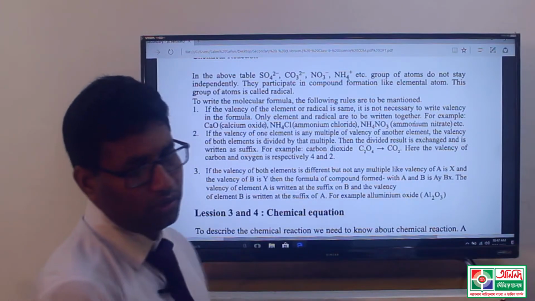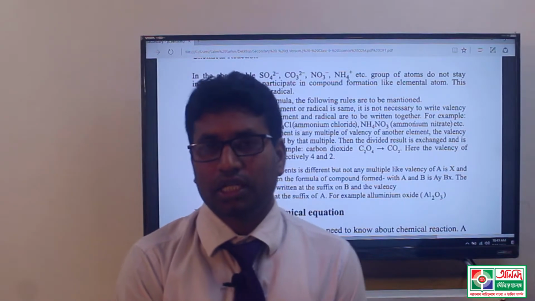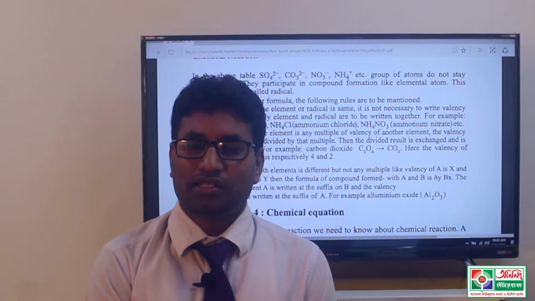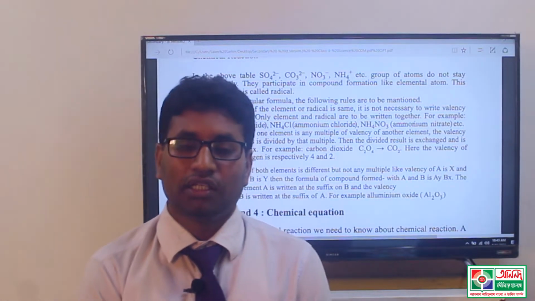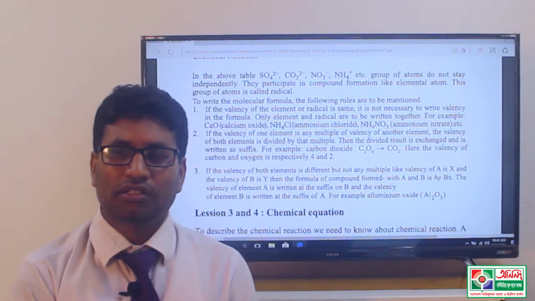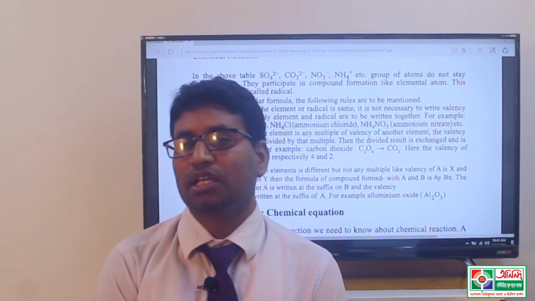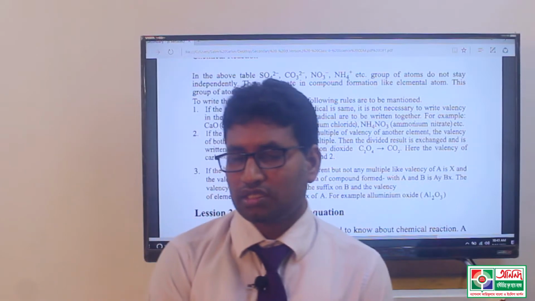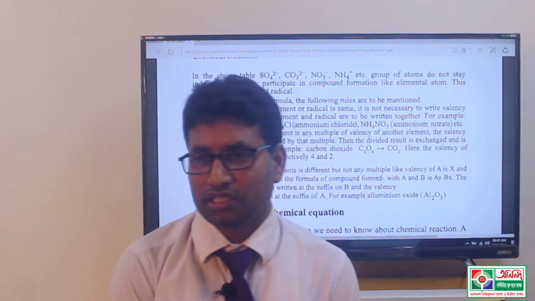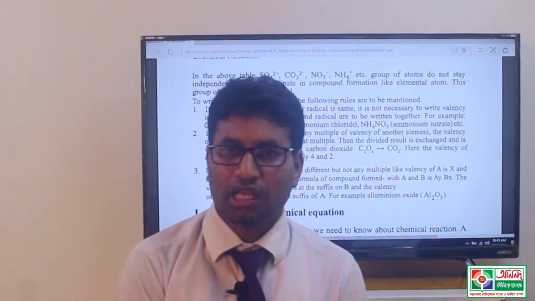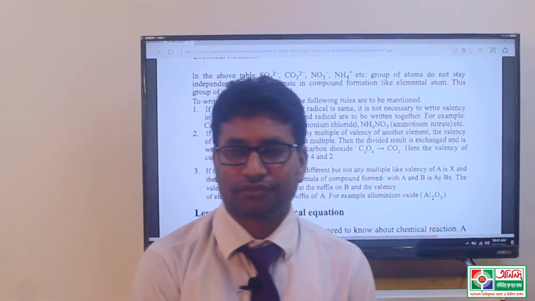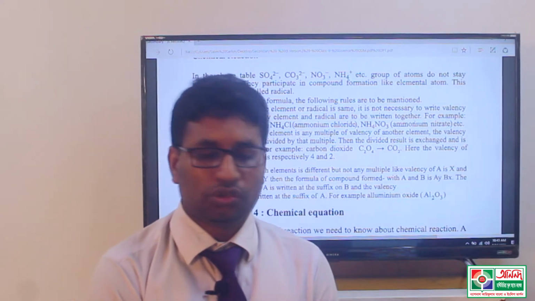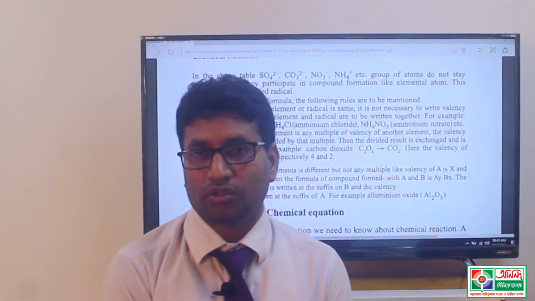That means we can say that a radical is a group of atoms. They do not stay independently, and they can participate in chemical reactions and form compounds such as carbonate, sulfate, nitrate, nitrite, ammonium, etc. All radicals are shown in the valency table.